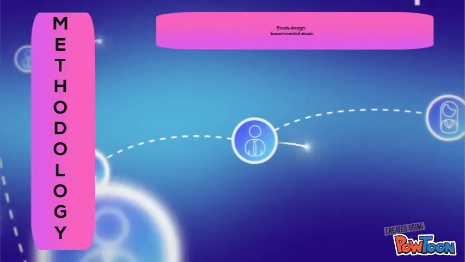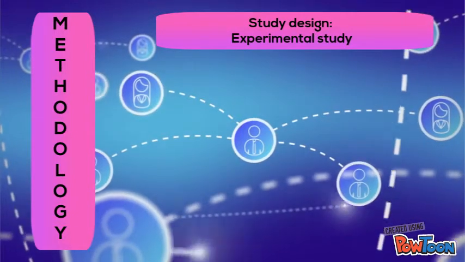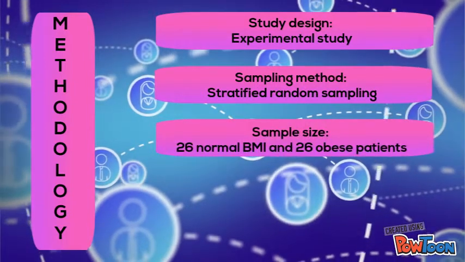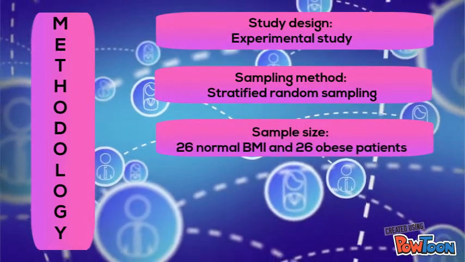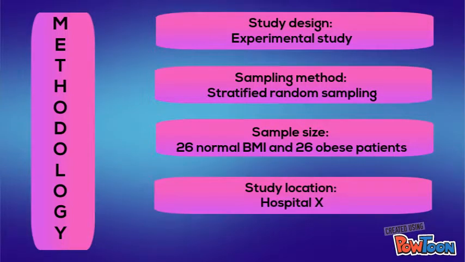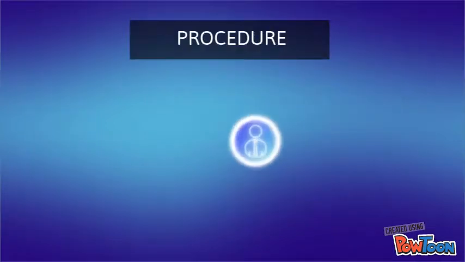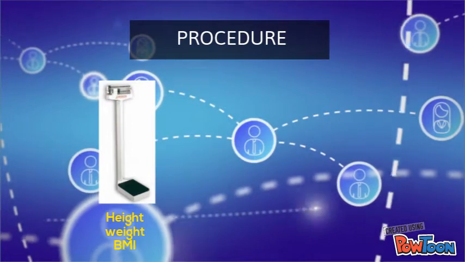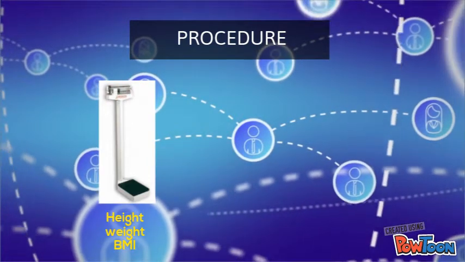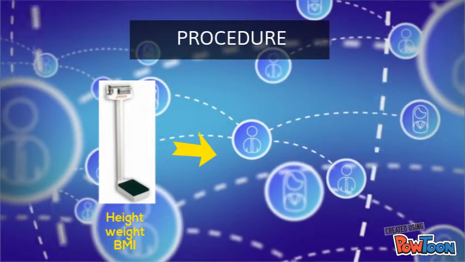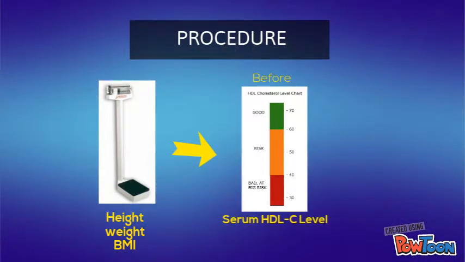Methodology: Our study is an experimental study and we use stratified random sampling. We have 52 sample size, which is 26 normal BMI and 26 obese patients. We conducted this study in Hospital X. As for the procedure, every patient's height, weight, and body mass index will be measured by using anthropometry measurement. Then, every patient's serum HDL-C level will be measured before the intervention.